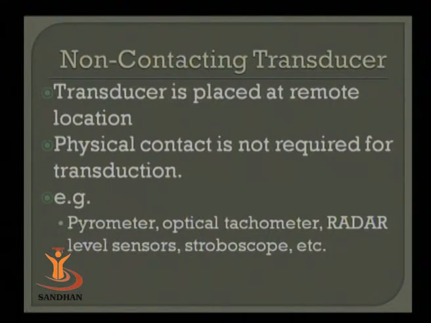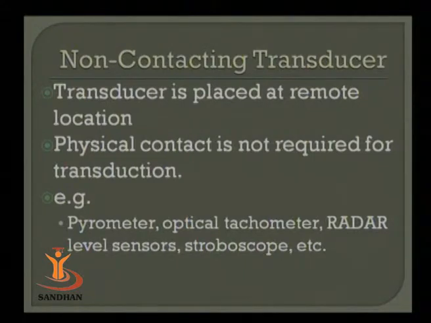So pyrometers take the help of optical measurement, that is measurement of either infrared or flame color, in order to estimate the temperature. Another example is optical tachometers. The optical tachometers also take the help of measurement of optical light breakage or optical edge isolators to measure the number of revolutions.